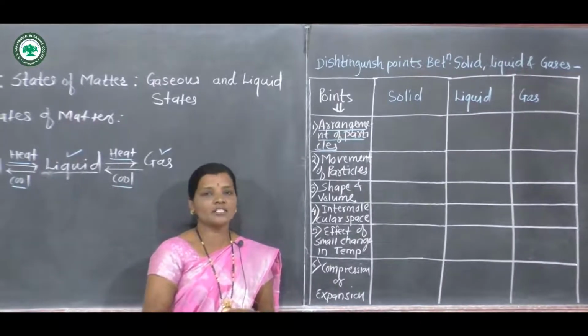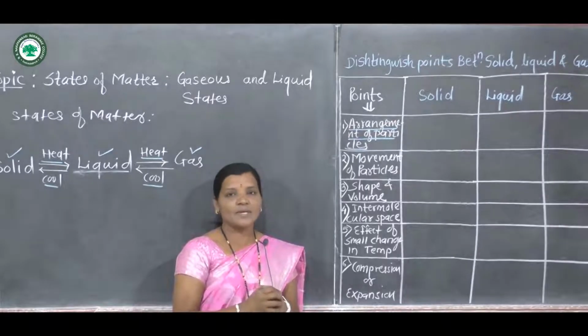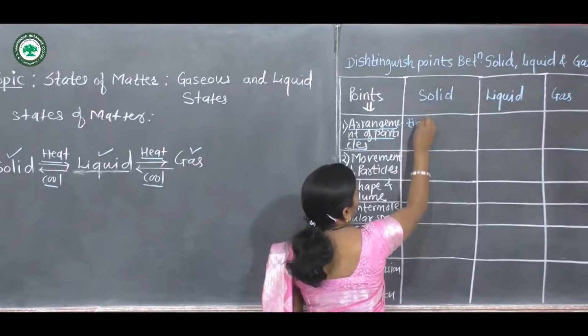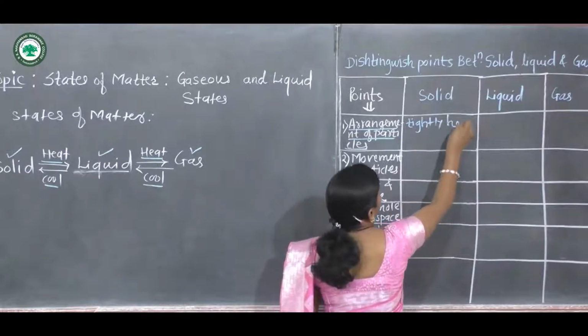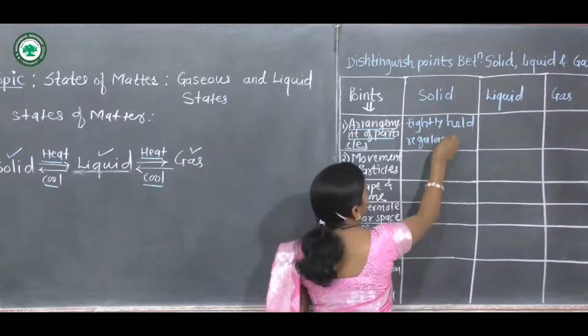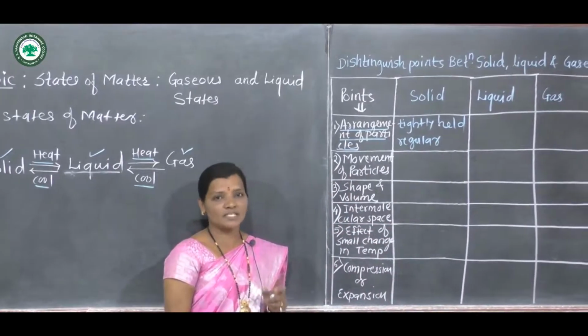Now here in case of solid, compact nature is there. That means the particles are tightly held. They are tightly held. That is, regular arrangement of particles is observed in case of solid state.